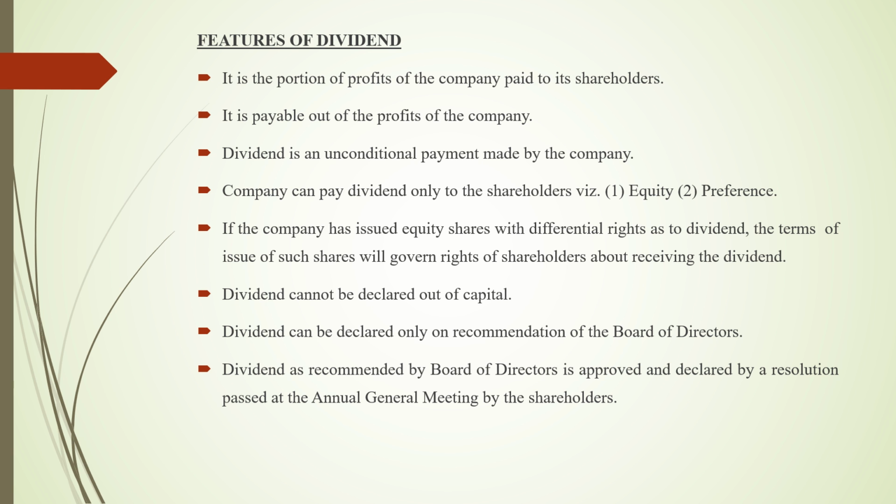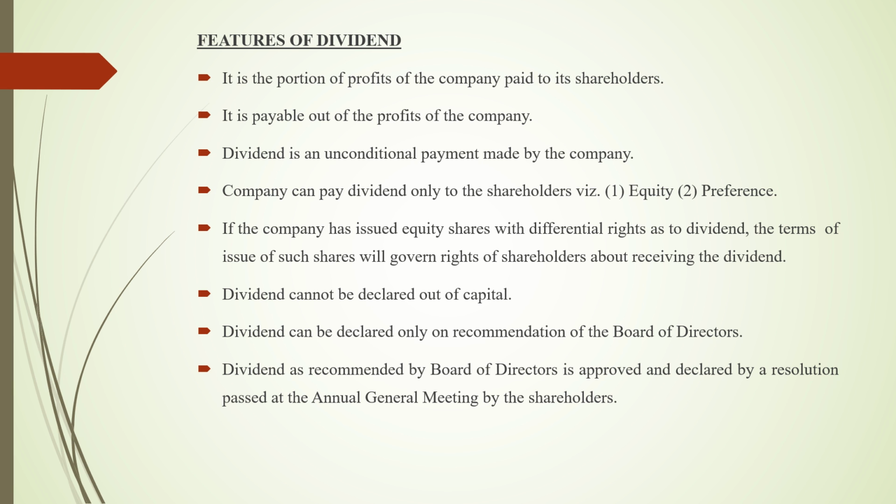If the company has issued equity shares with differential rights as to dividend, the terms of issue of such shares will govern the rights of shareholders about receiving the dividend. When we talk about equity shares, I had told you equity shares usually get a fluctuating rate of dividend depending upon the market conditions of demand and supply. Dividend cannot be declared out of the capital. Now this thing you have to remember, whenever dividend is paid by the company, it is to be paid out of the profits made by the company and not out of the capital invested by the company.